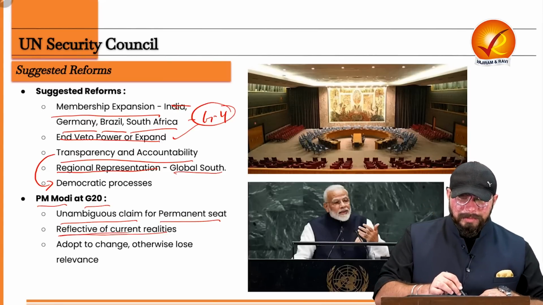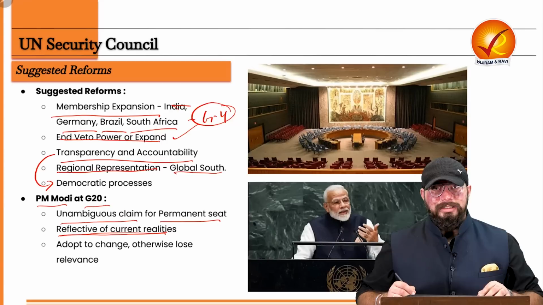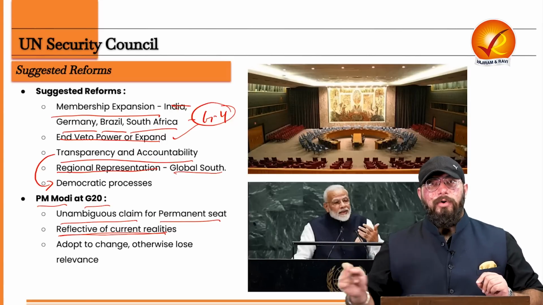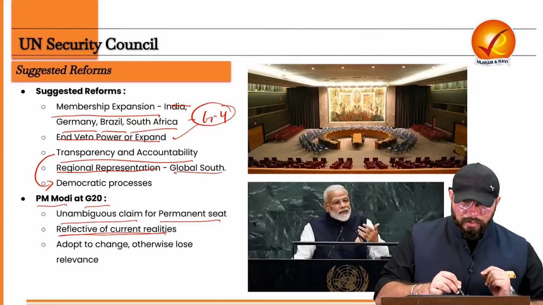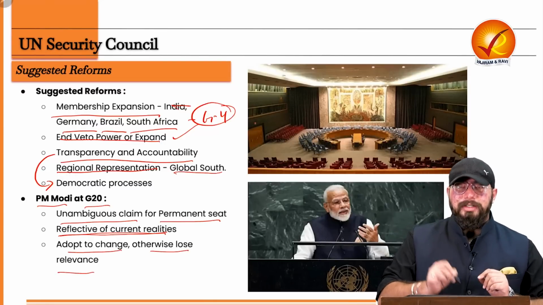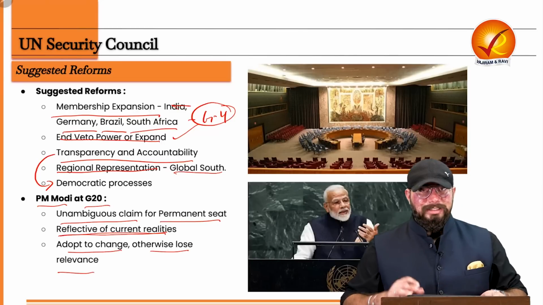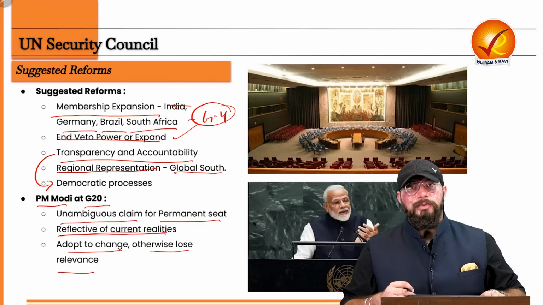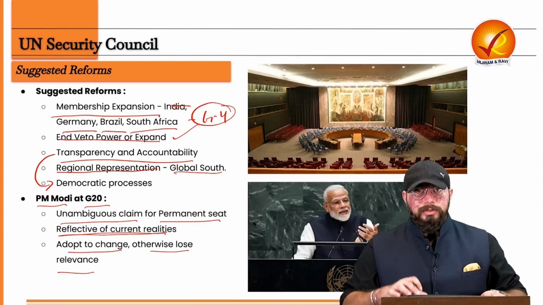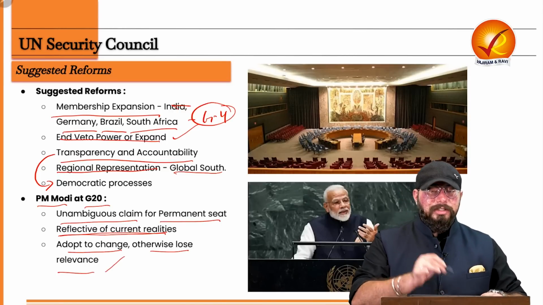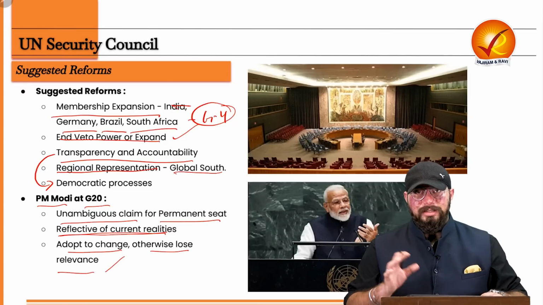So UNSC should be reflective of the current realities in the ongoing world order. Adapt to change, otherwise lose relevance. So the Prime Minister has given advice to UNSC that you need to adapt to the changes in the global world order, otherwise you will eventually lose your relevance in the world.